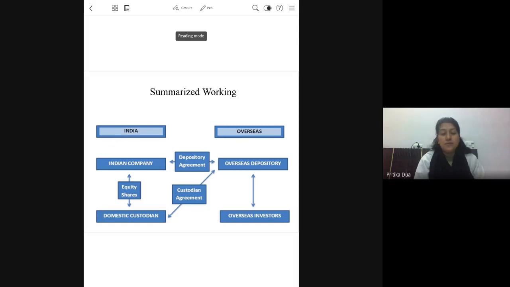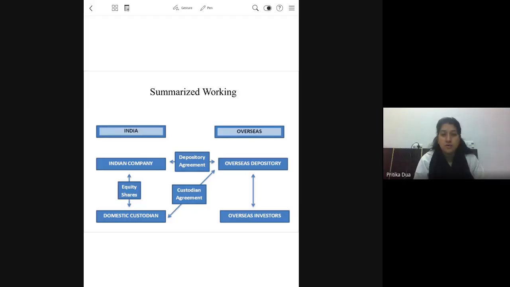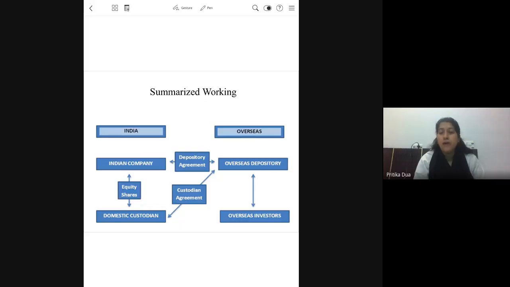Through which the firms can raise funds. So there were depository receipts, and if you are raising funds through depository receipts in America, that becomes your ADR, American Depository Receipts. And then non-American countries where you are raising funds, and that is basically the European countries where funds are being raised through depository receipts, then such DRs are known as global depository receipts. So we discussed the working of depository receipts, which has been summarized on the slide before you.